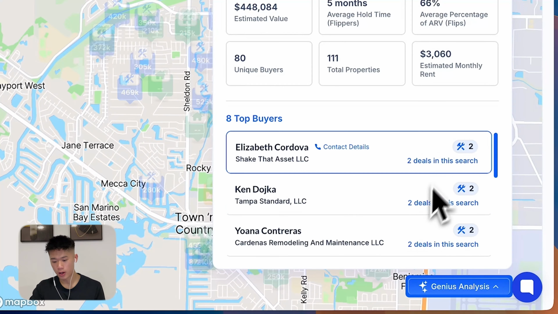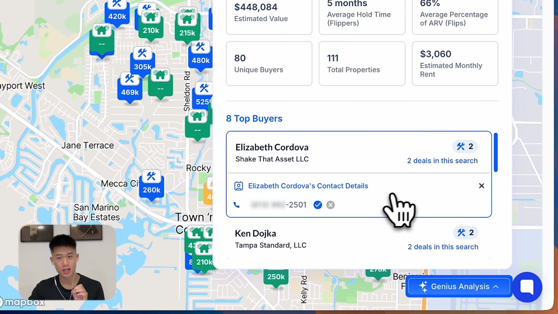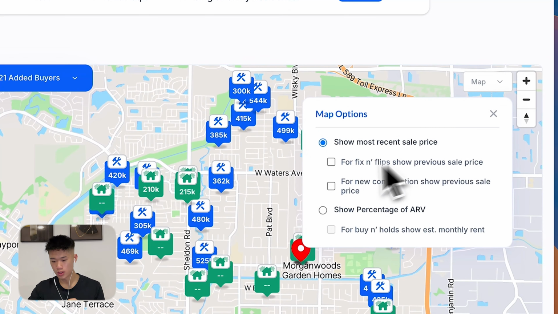You can also see the top buyers in the area. You can see Ken, Joanna, and Elizabeth are the top buyers, and I can have their direct contact line here. I also have many other tools, like for fix and flips, show the previous sales price; for new construction, show the previous sales price and show percentage ARV.